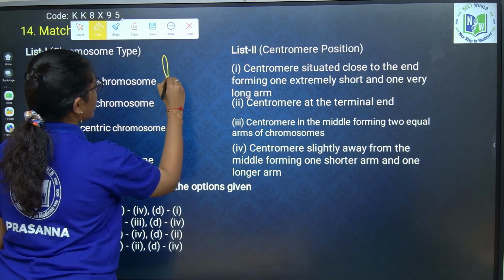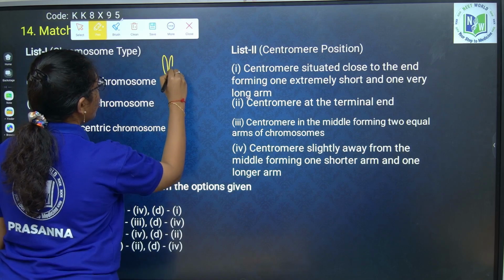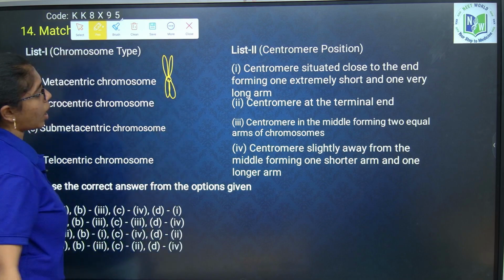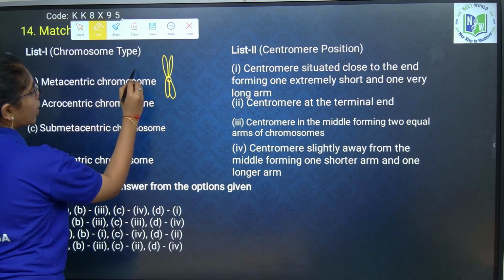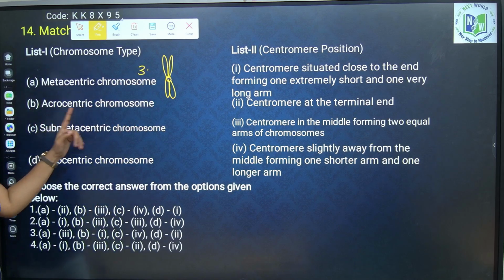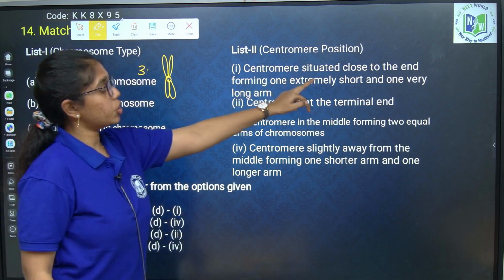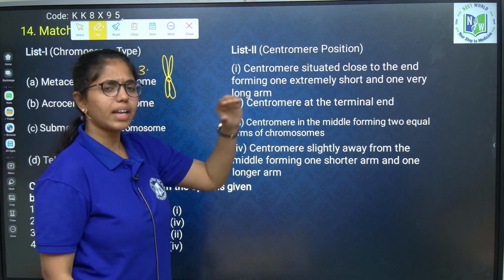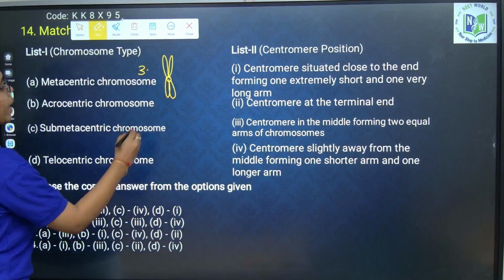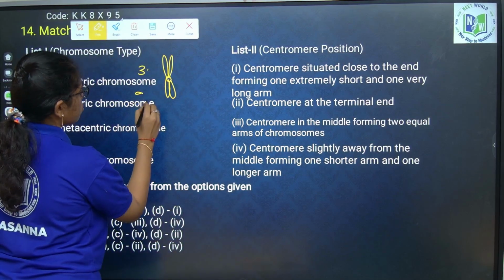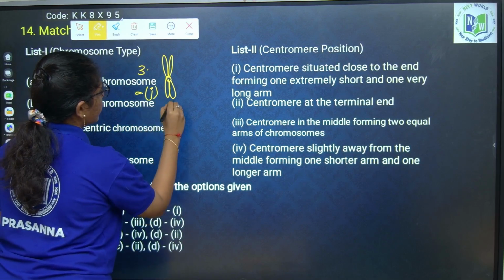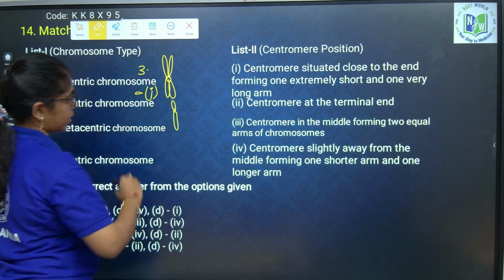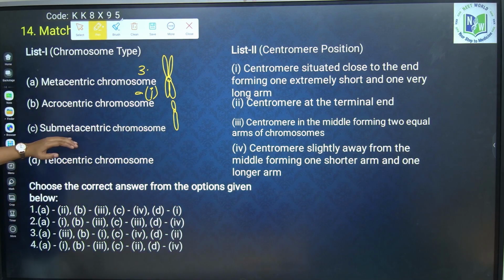Centromere or the primary constriction is at the center forming two equal arms of the chromosome. A is 3. Okay, A is what? 3. Acrocentric. Centromere is situated close to one end forming one extremely shorter arm and one extremely longer arm. So, this is what, ma? Option 1, wherein one extremely short and one extremely long arm is formed.